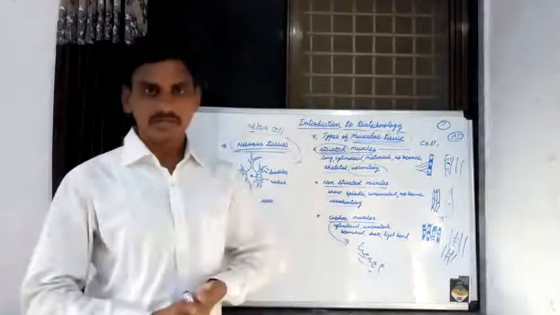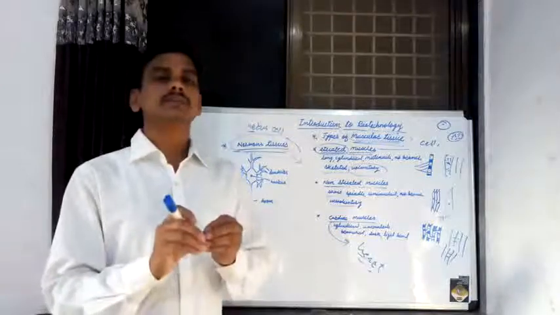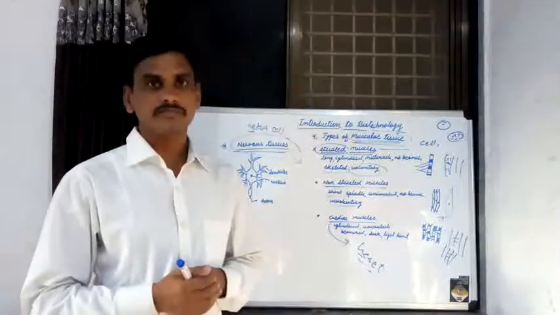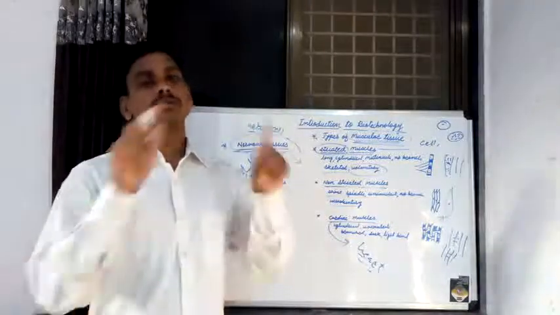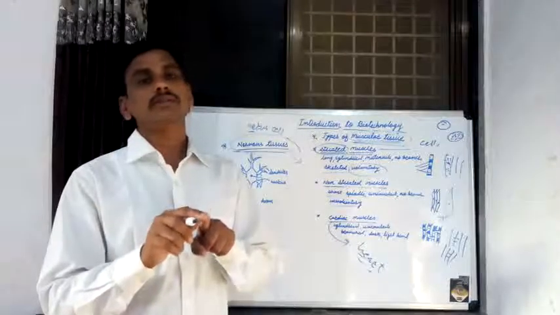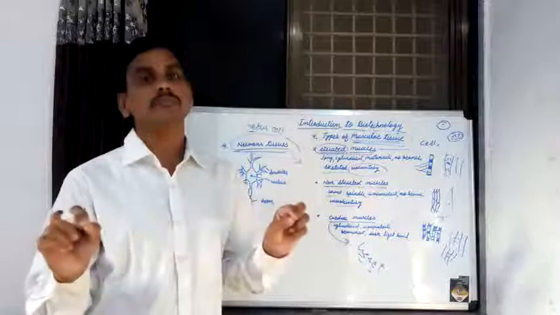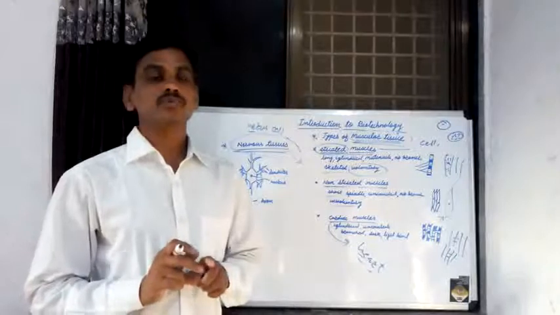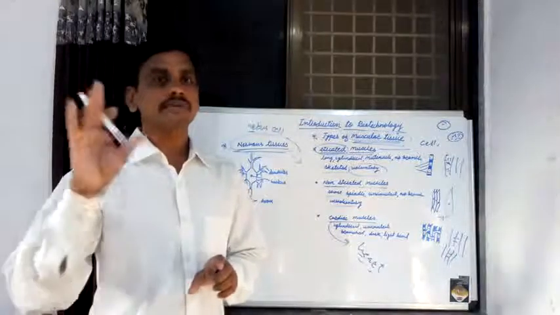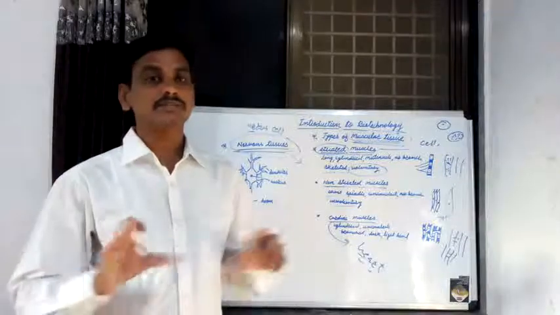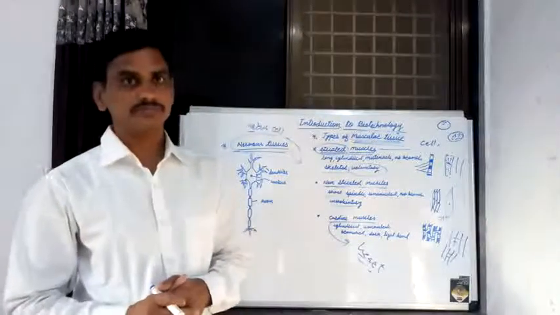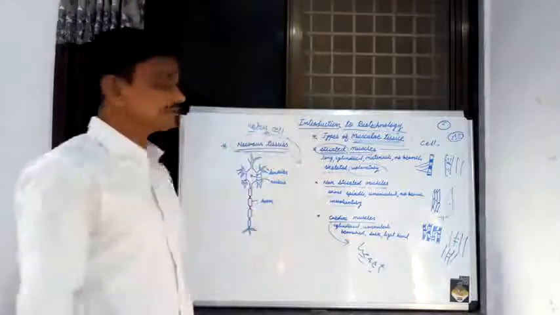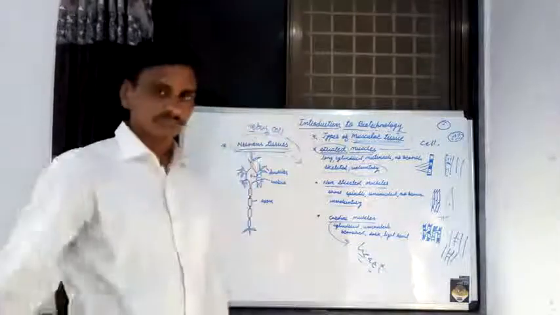According to the function of that nerve cell, these nerve cells are classified into sensory nerve cell, motor nerve cell, and associated nerve cell. And according to the structure, these nerve cells are classified into unipolar, bipolar, and multipolar nerve cells. Most important function of nerve cell: pass the various impulses towards the various parts of the body. Many nerve cells collect together to form a nerve tissue.